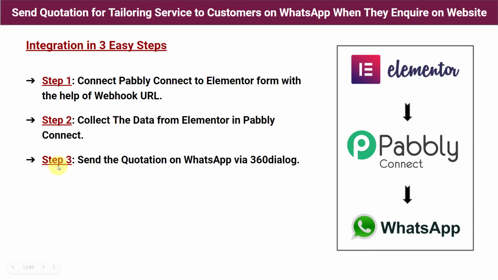So our next and final step is this: send the quotation on WhatsApp via 360 dialog. Okay. So now we are going to send the quotation of our business to the person whose data we have captured here in Pabbly Connect, right? And to do this, we are going to use the 360 dialog application to send the quotation on WhatsApp. So now I will tell you what 360 dialog is and how we are going to use it.